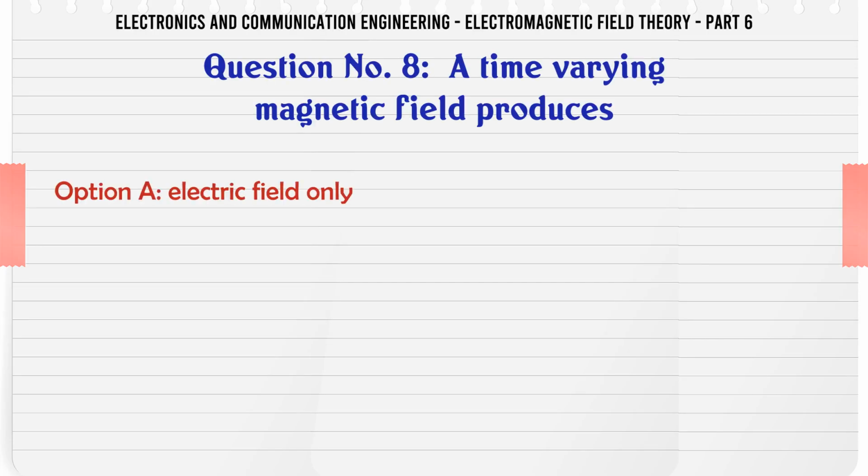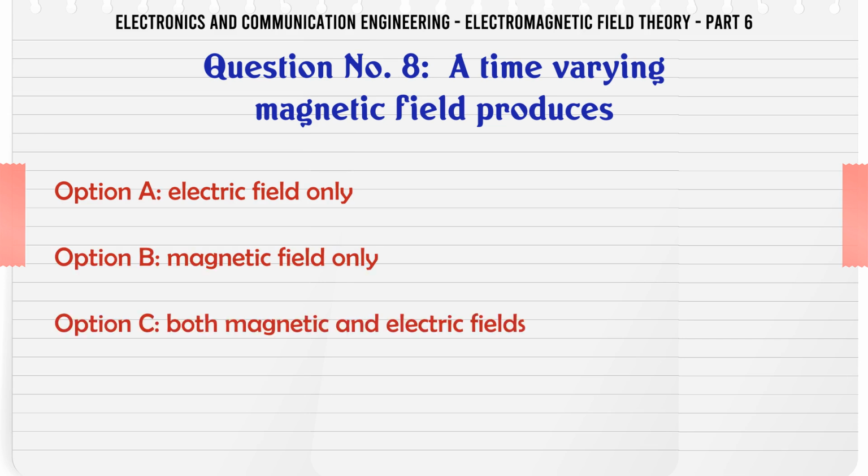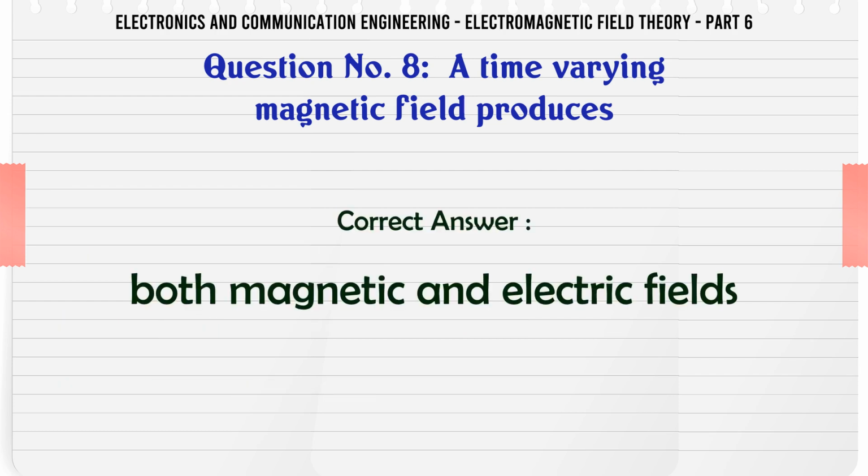A time-varying magnetic field produces A. Electric field only. B. Magnetic field only. C. Both magnetic and electric fields. D. None of the above. The correct answer is both magnetic and electric fields.